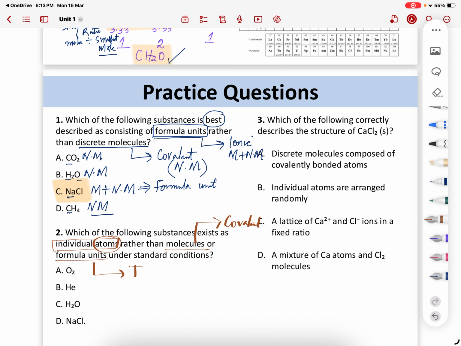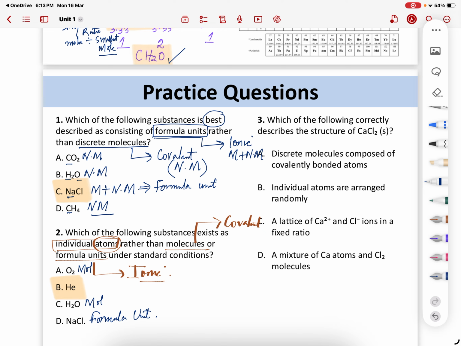Formula units are ionic compounds. So what would be the answer? They said atoms. So the answer goes straight to helium, because this is a molecule, this is a molecule, and this is a formula unit.